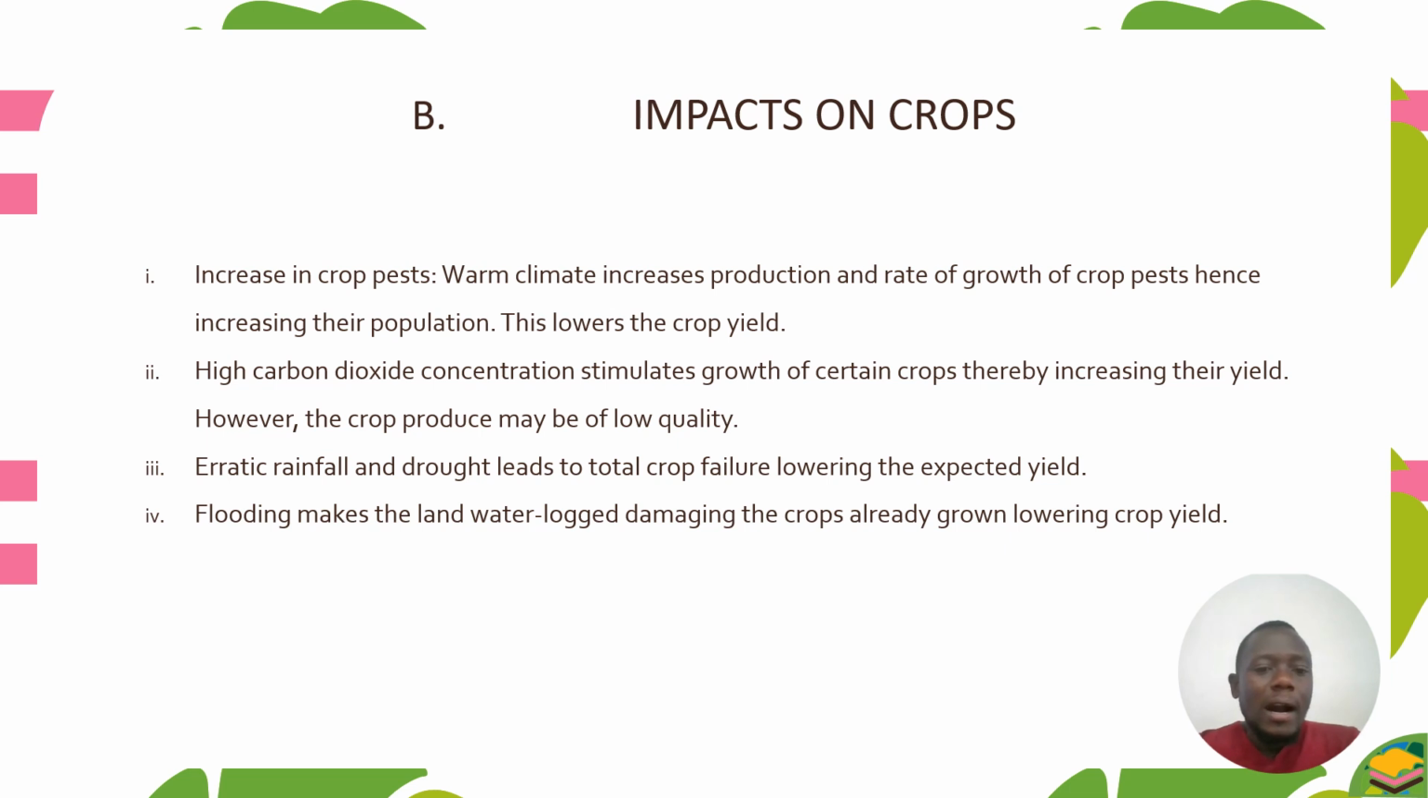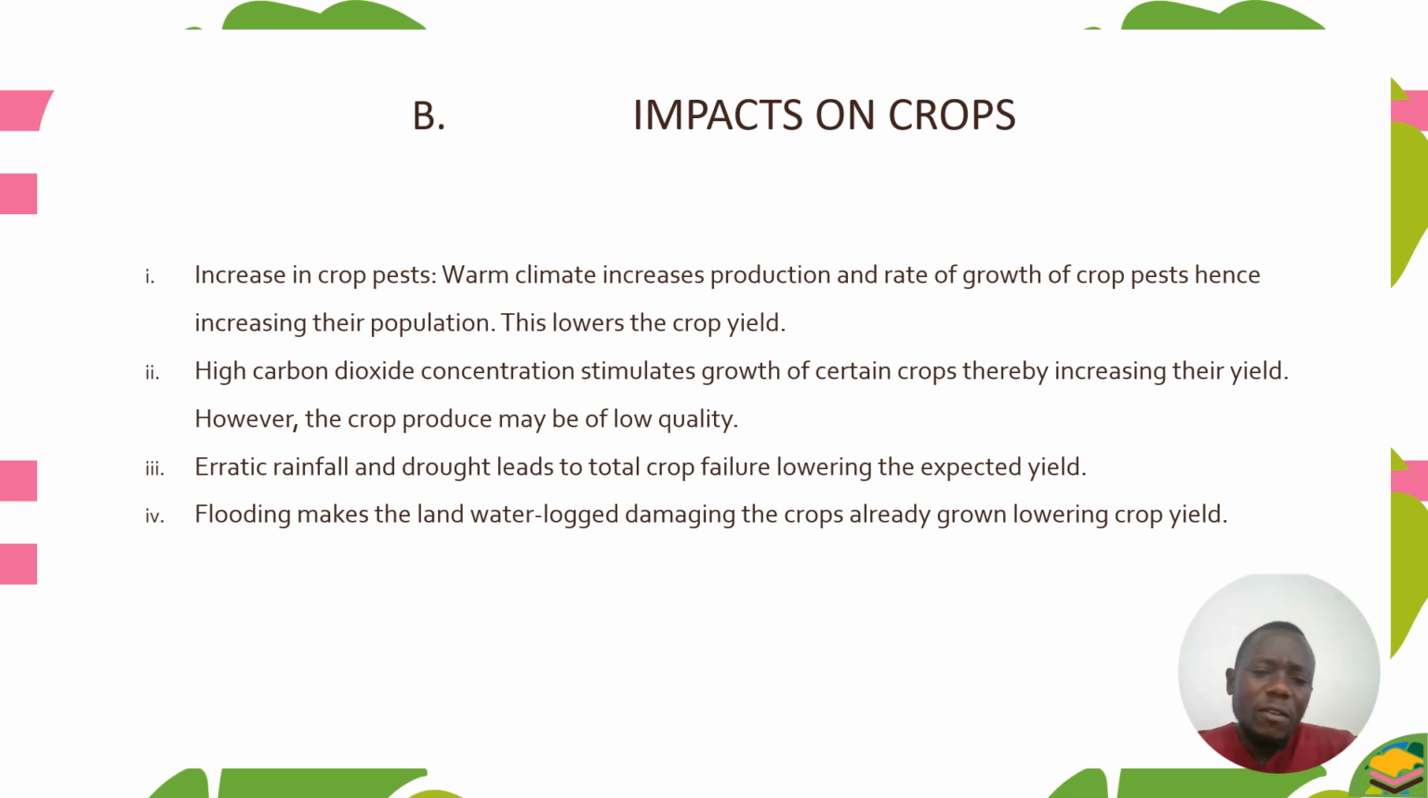And also, high carbon dioxide concentration stimulates growth of certain crops, thereby increasing their yield, yes. But however, the crop produce may be of low quality. So if I've got a lot of carbon dioxide in the atmosphere as compared to oxygen, it means there will be a lot of crops, but those crops will be of low quality, because oxygen is also needed. We cannot just have a lot of carbon dioxide without oxygen. So low quality crops will be produced.